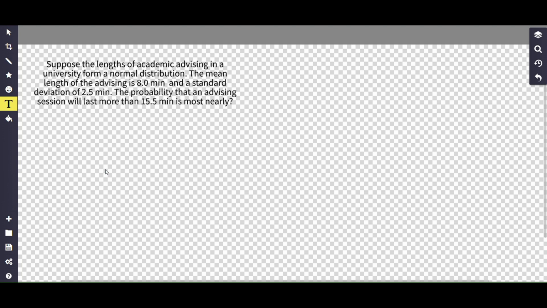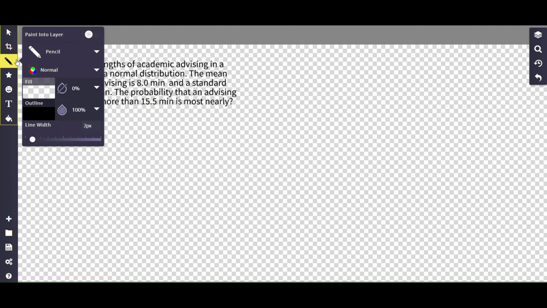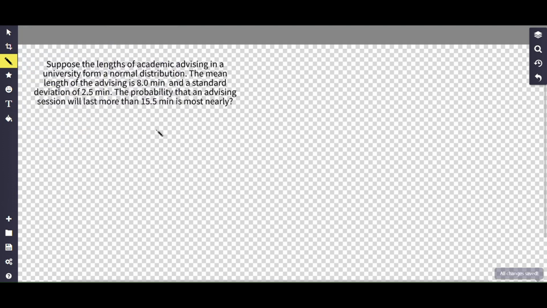What you need to realize is that we are given several tidbits of information. Let me change my pen so that you can actually see what I'm writing. What we are given is the value of 15.5, the value of 2.5, and also the value of 8.0.